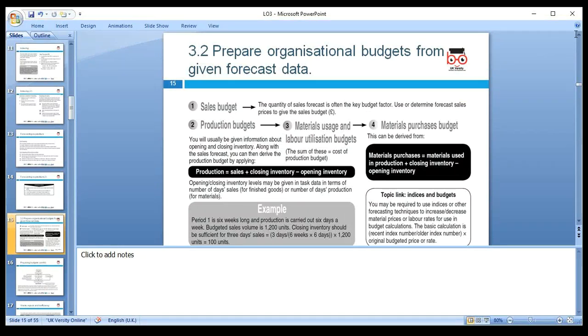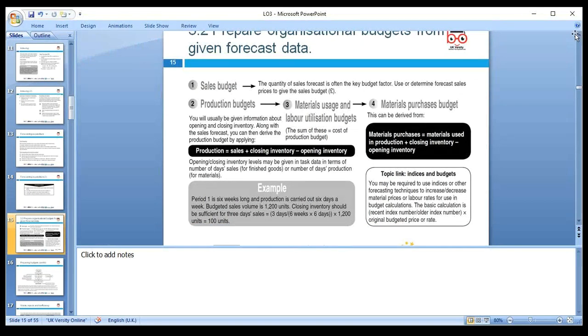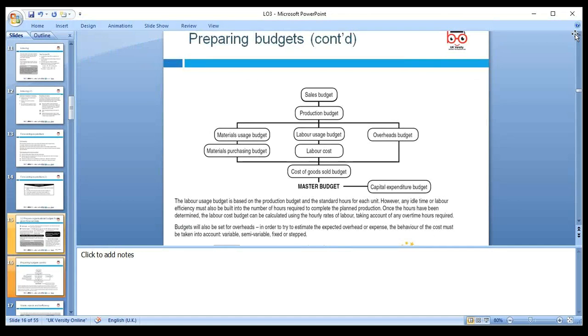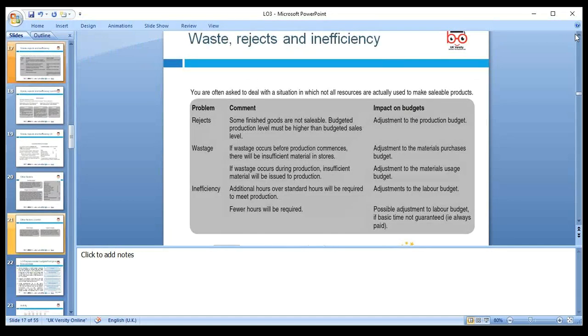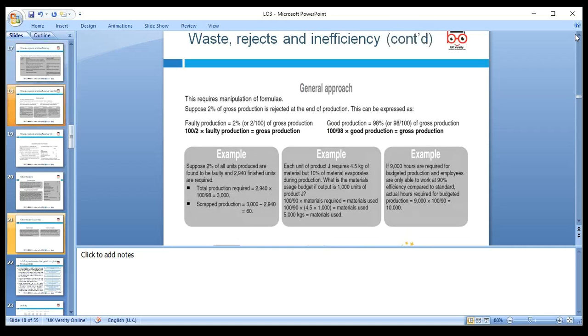Okay, next we're looking at 3.2, where we need to prepare the organization's budget from the given data. So we need a sales forecast. We can make the sales budget, production budget, and material usage budget. First we need to look at the sales forecast, which is given in the example, and then we can make all the other budgets. When you make the budget, always keep in mind rejects, waste, and inefficiencies as well, so your budget is not understated.